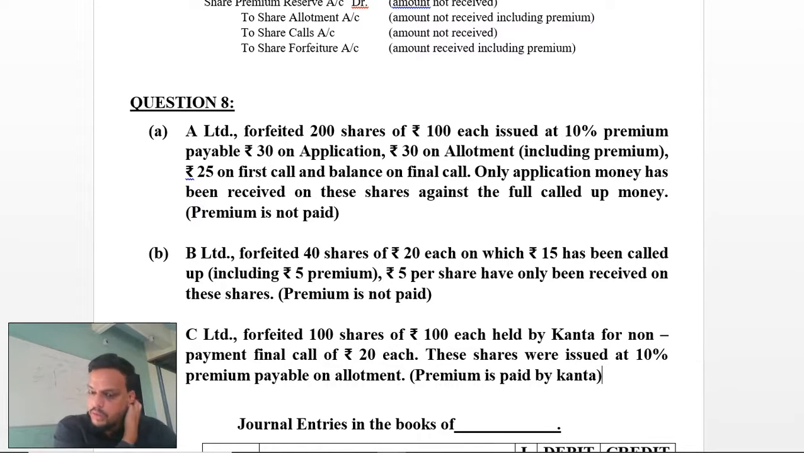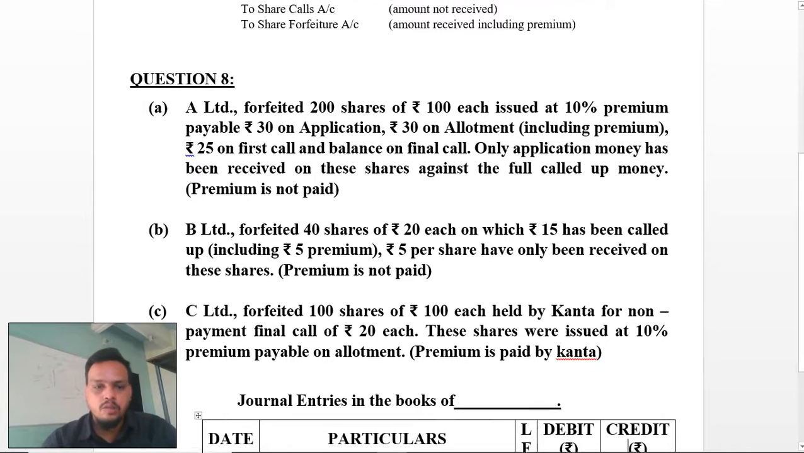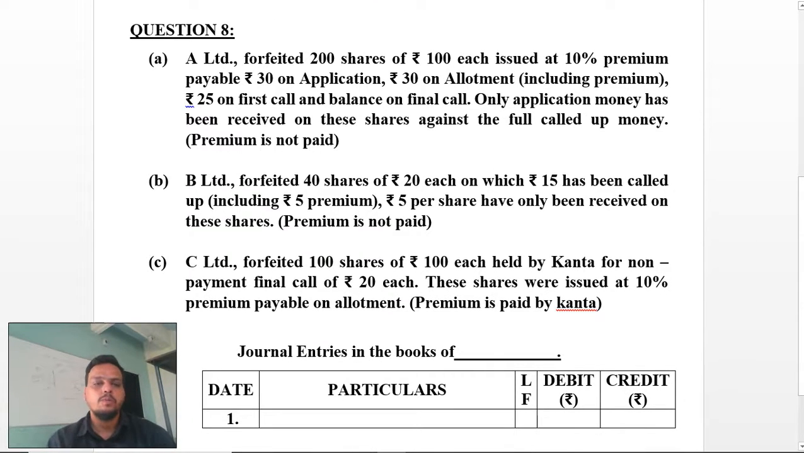So let's go with the entries one by one and the solution for this. The first part is related to A. So here in the journal entries in the books of dash, because it is not mentioned in whose books the entry has to be written, we are going with the direct concept. In A, the first entry: A Limited has forfeited 200 shares. So first you have to make a forfeiture entry.